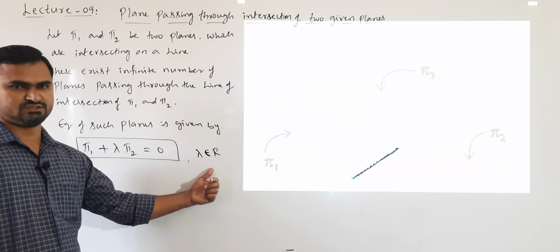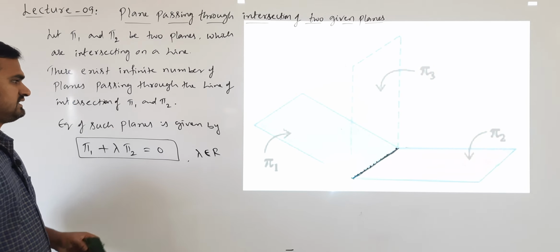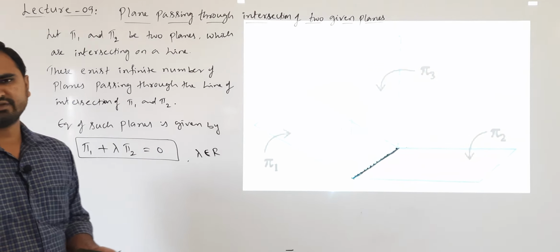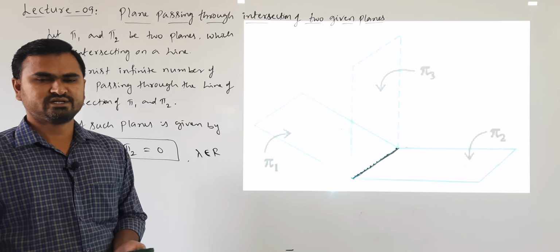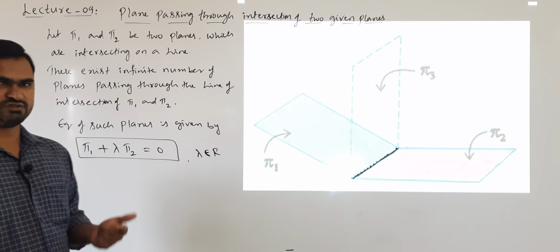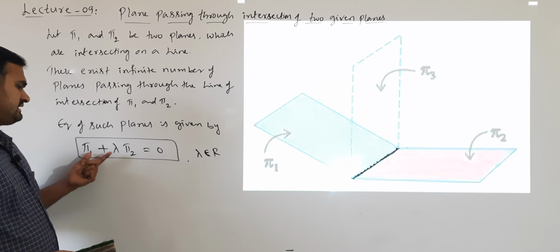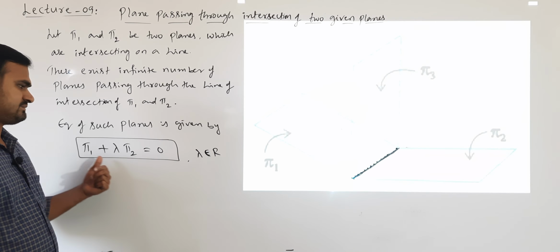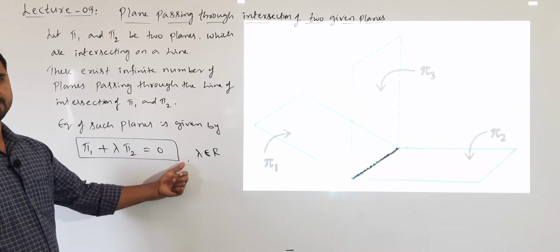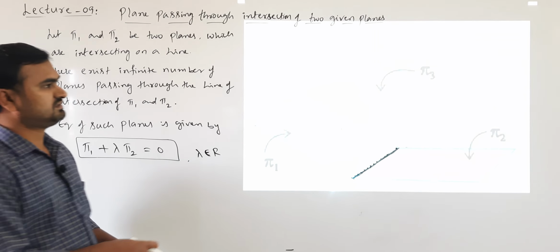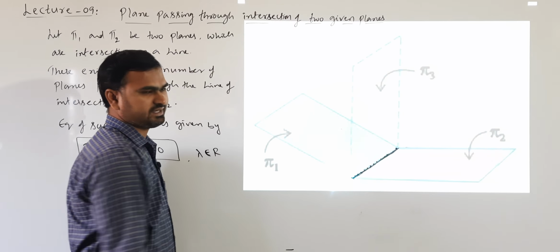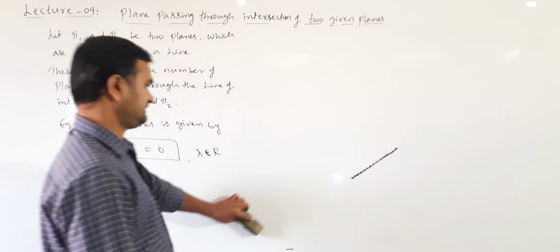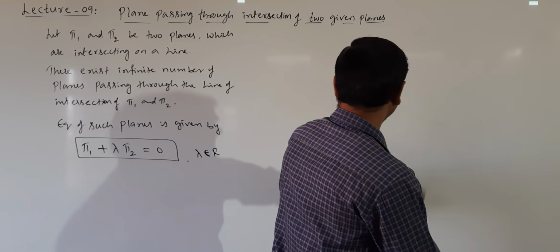equal to 0. Now the equations of planes pi 1 and pi 2 may sometimes be given in vector form, or sometimes in Cartesian form. In any form given, we write the equation of the plane passing through the intersection of two planes as pi 1 plus lambda pi 2 equal to 0. Understand? So this is the idea. Now we will consider the two different forms, vector form and then Cartesian form.